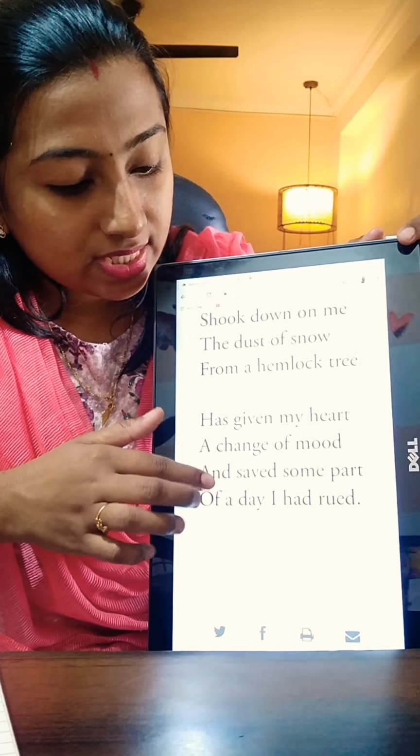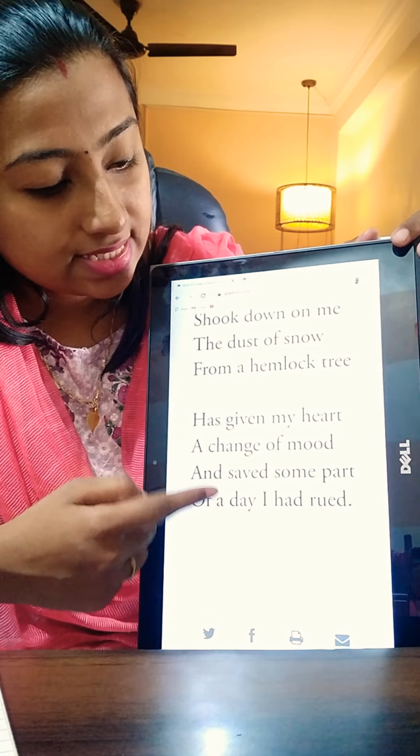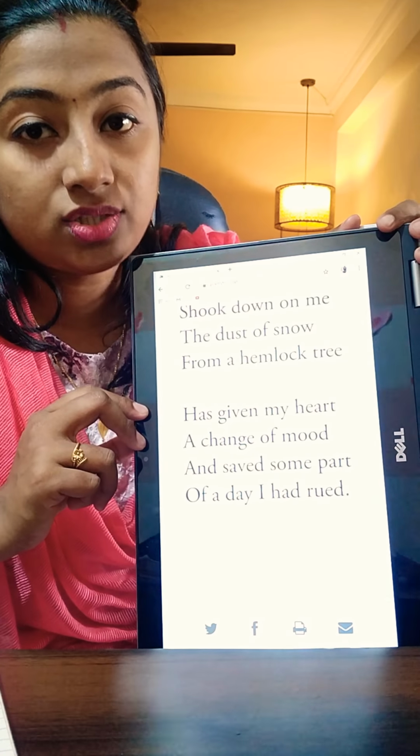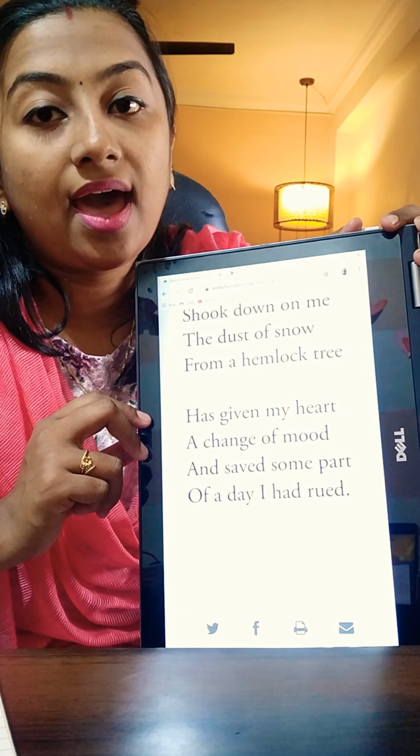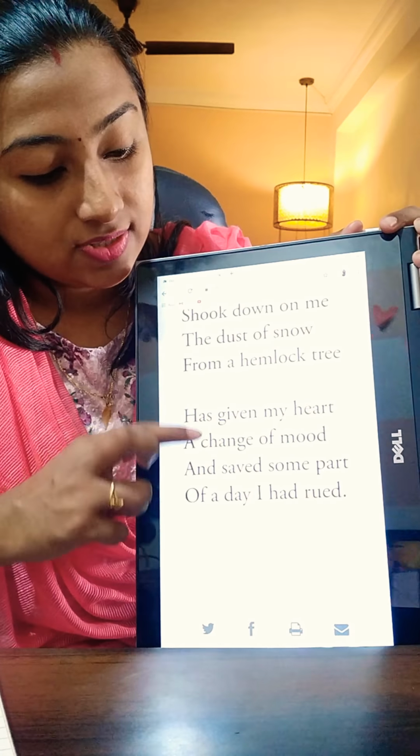So let's move on to the second stanza now. Has given my heart a change of mood and saved some part of a day I had rued. So in the first stanza, the poet explained that he is witnessing the sudden movement of a crow on top of a hemlock tree, and that sudden movement of the crow resulted in the falling of some particles of snow on top of the poet.